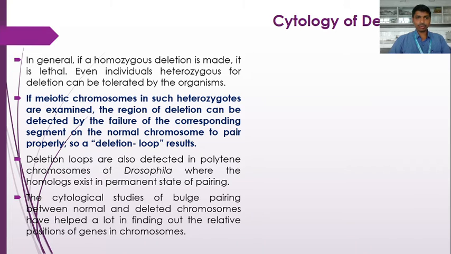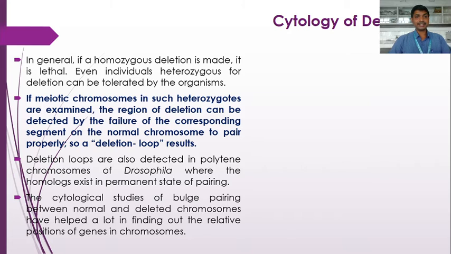And if a homozygous deletion is made, it is lethal. That leads to the death of the organism. Individuals heterozygous for deletion can be tolerated by the organism, where death does not occur. It is tolerated by the organism.